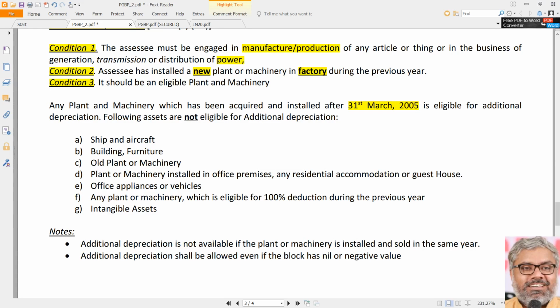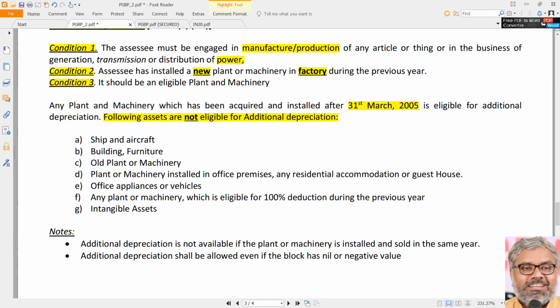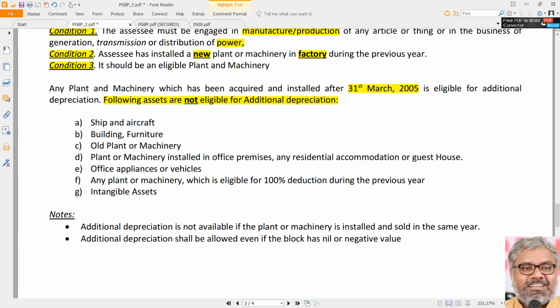Point is not that. Point is very important is which are not eligible for additional depreciation. What assets are not eligible for additional depreciation is very important. Other than them, remaining assets are eligible naturally. So, simply speaking, the additional depreciation is that which can be claimed by the manufacturing or production SSCs or those who are in the business of electricity. And if they installed and purchased a new plant and machinery and installed them at the factory, they can claim additional depreciation. But what assets are those on which they cannot claim additional depreciation? These are the assets, you have to remember them.